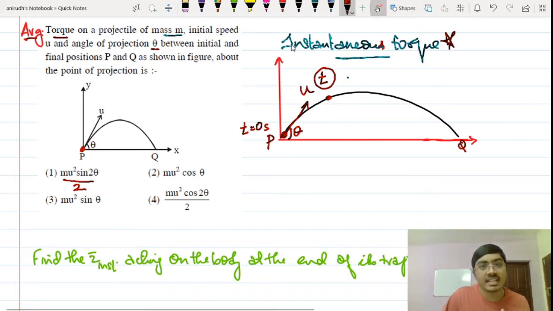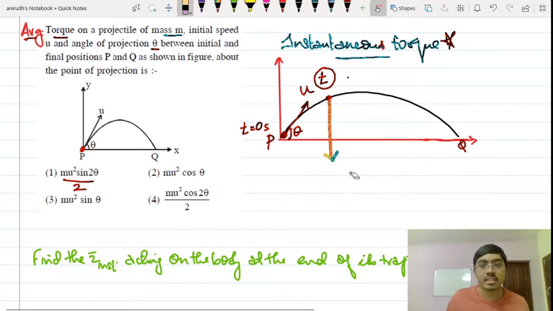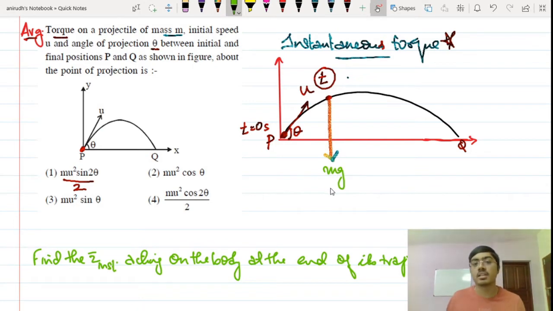At any arbitrary point on this trajectory, the only force acting is your mg force. So if the body has a torque, that torque is only because of mg, because mg is the only force acting on the body. We call this free fall, motion under the influence of gravity only. So at this particular instant, what is the torque acting on this body?